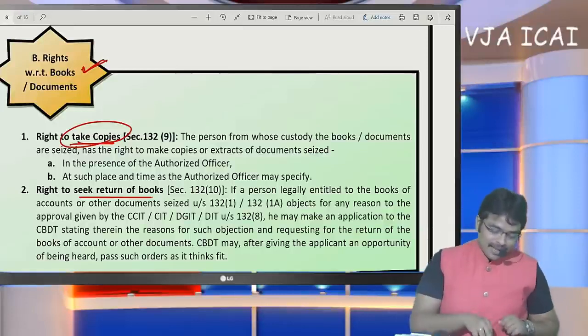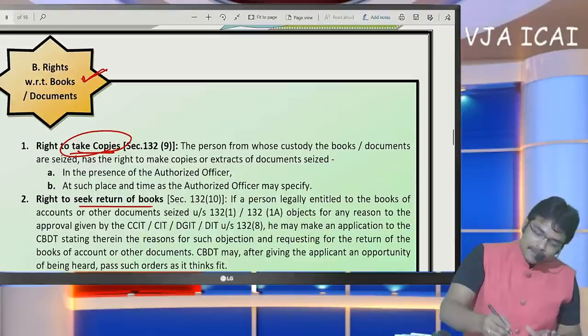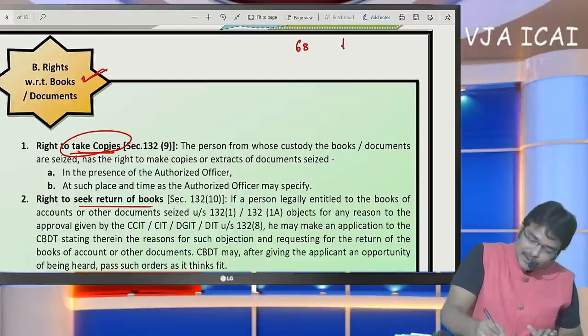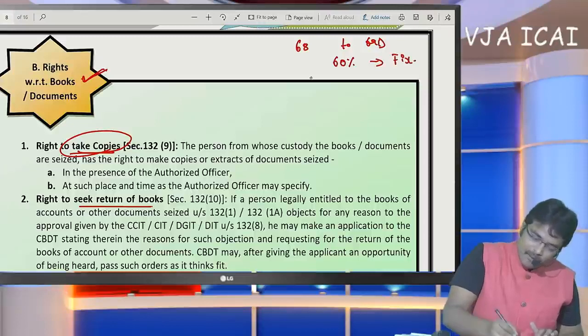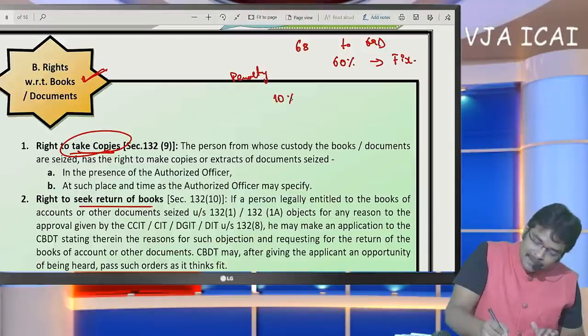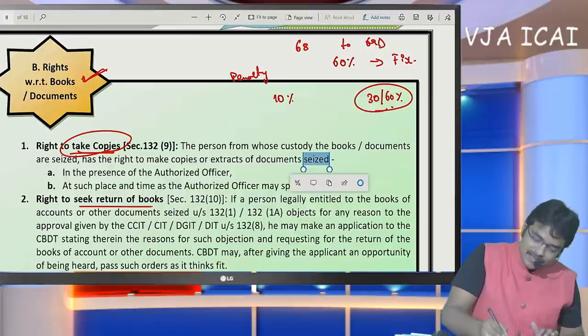So sir, one thing I would like to clear you that in section 68 to 69D, tax rate of 60% is fixed. Okay. What about penalty? Penalty at the rate 10% or 30 or 60% is the discussion.